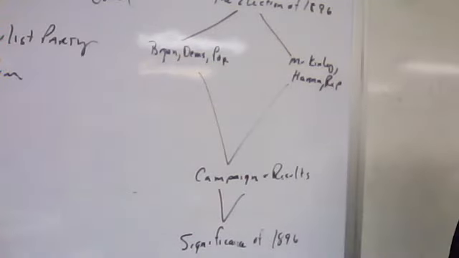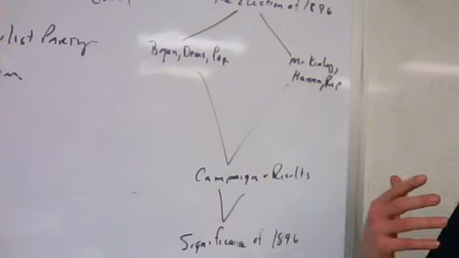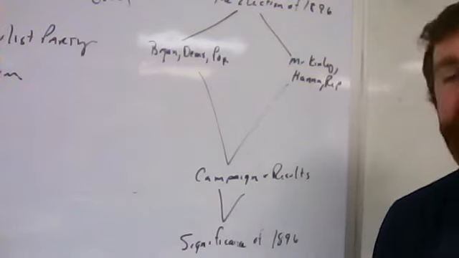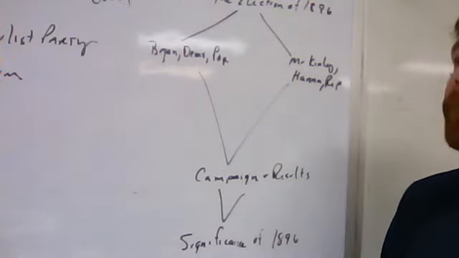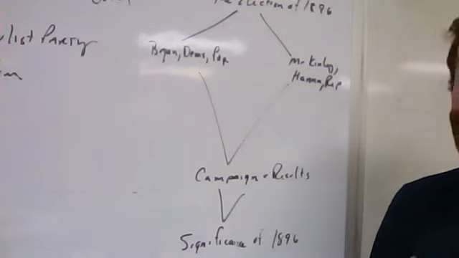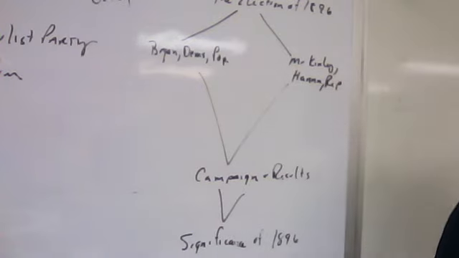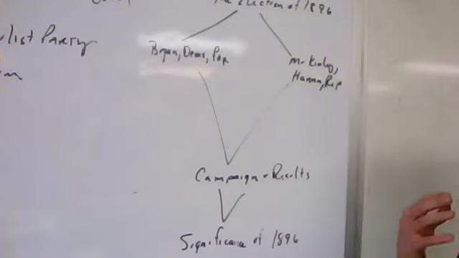But $16 million will be poured into the campaign for the Republicans to educate the American public about what would happen if William Jennings Bryan and this bimetallism platform were successful and won the White House. You also see employers telling their workers not to show up to work on Wednesday, the day after the election, if William Jennings Bryan wins. And so you see some scare tactics, some propaganda, and definitely money being influential in the outcome of this election.